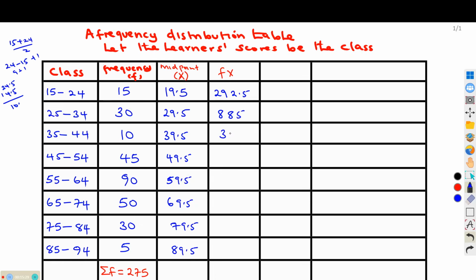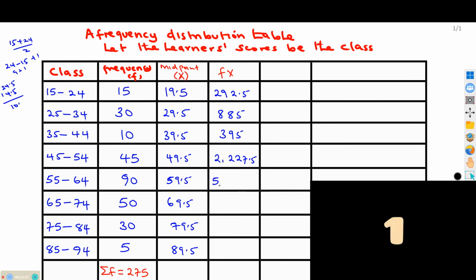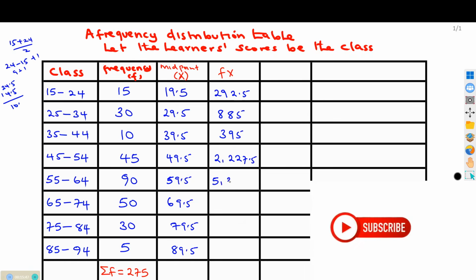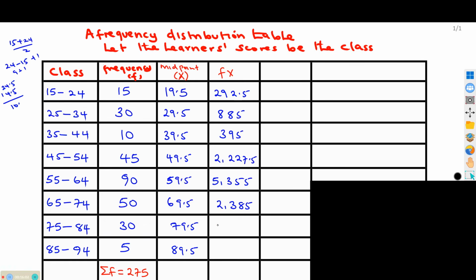This should give us 395. We are multiplying this with this. This with this will give us 227.5. Then 50 times 69.5 will give us 2,385. And 30 times 79.5 will give us 30.